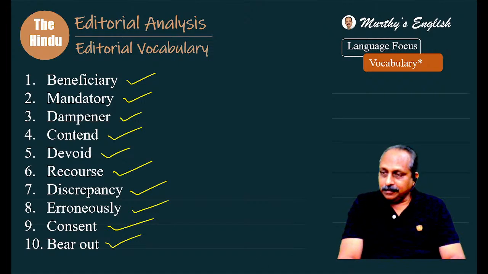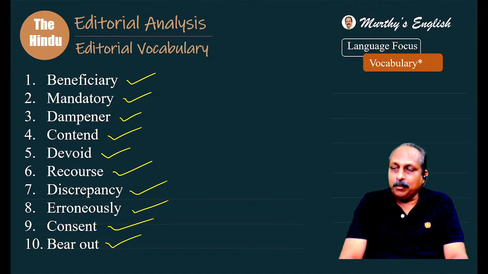What does it mean? Yes, that is true. Tripura Sundari. Agreement or permission received from authority. Consent, approval, endorsement, ratify. Very good, Pandu. Blunder, bungle. Informal word. Tenth one, bear out means what?